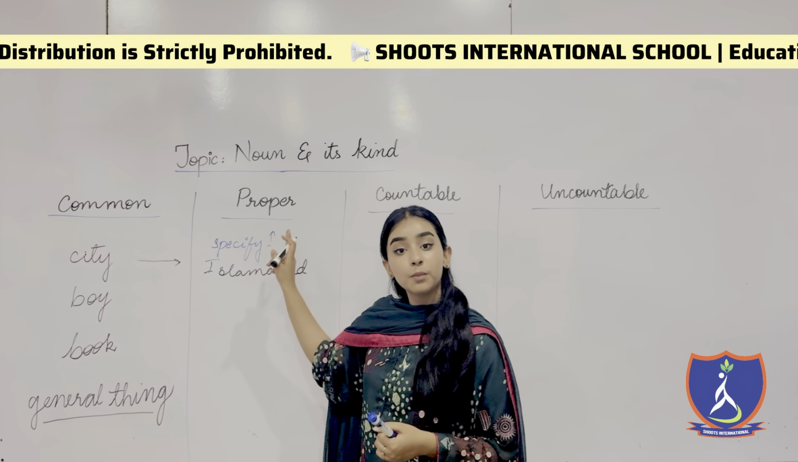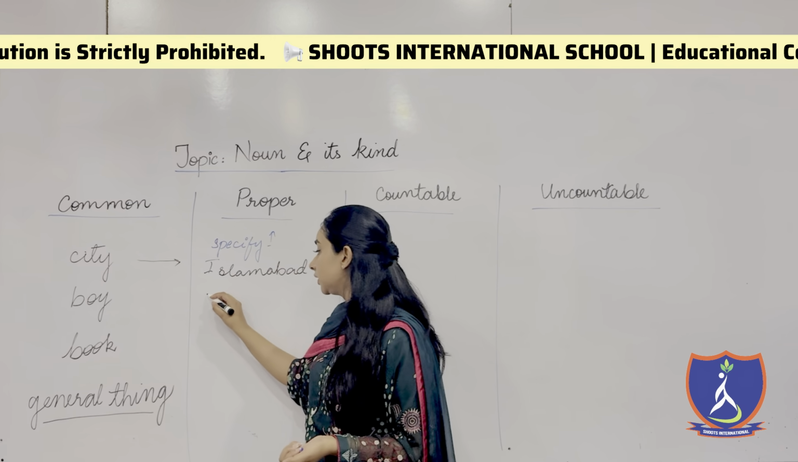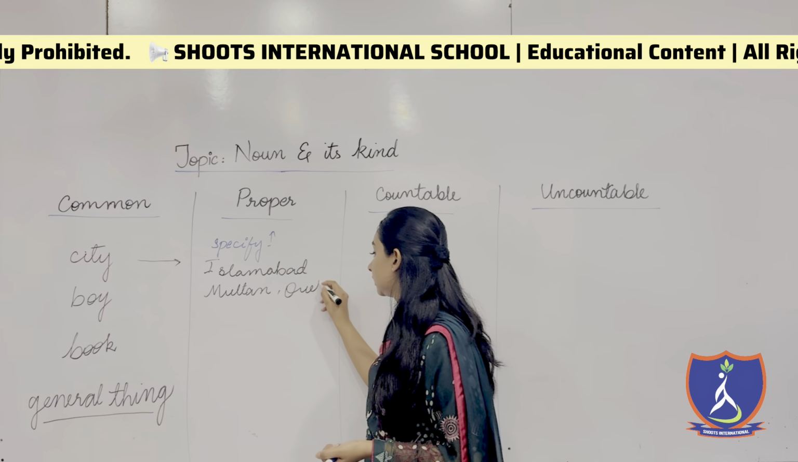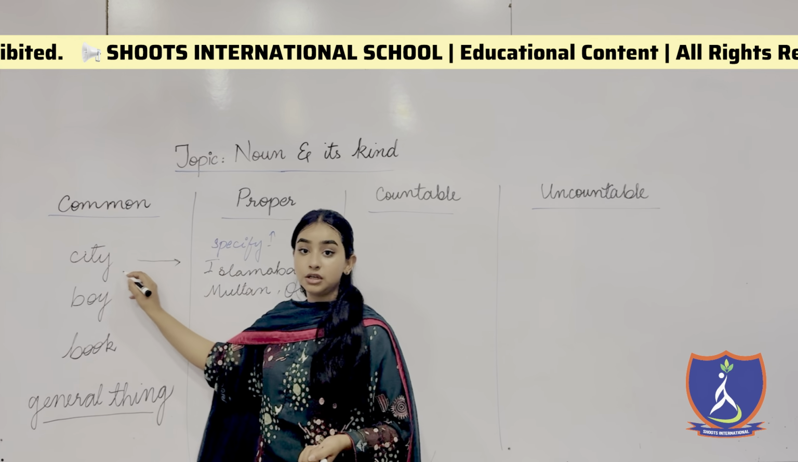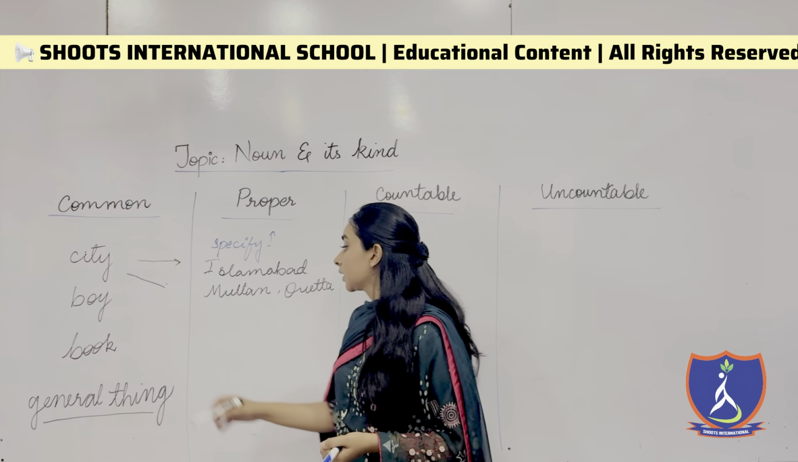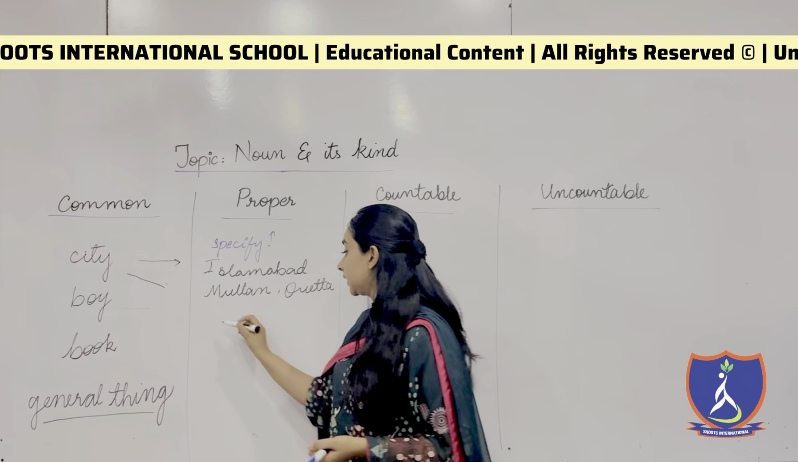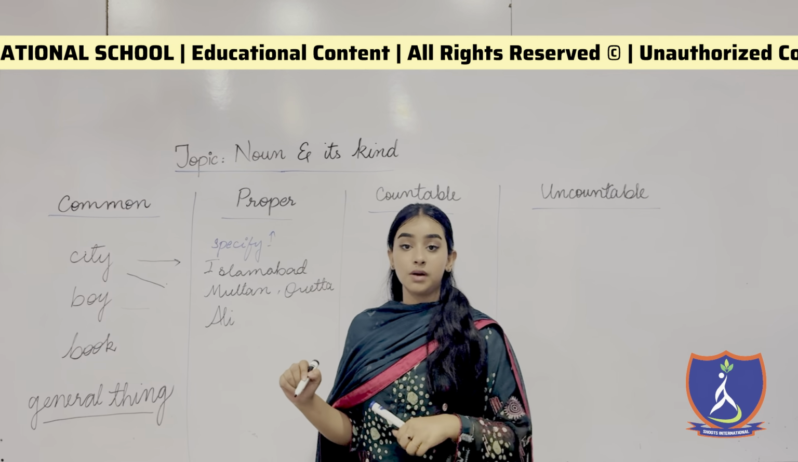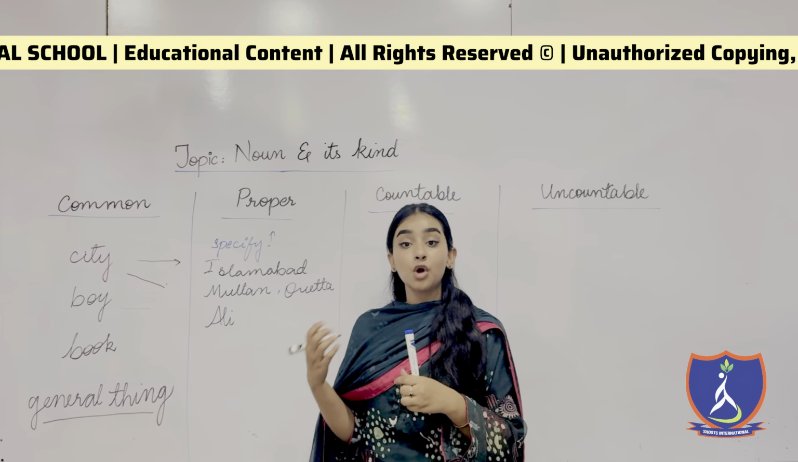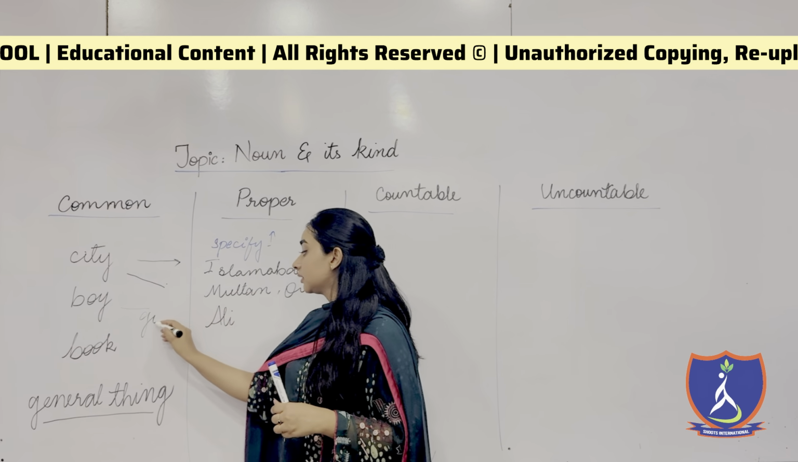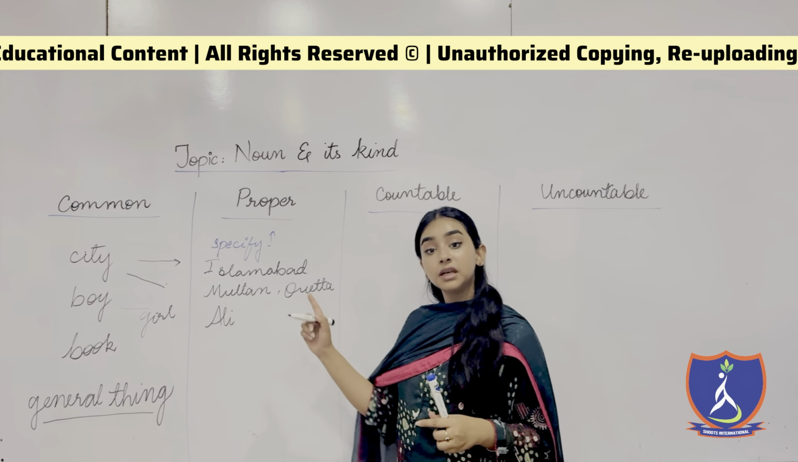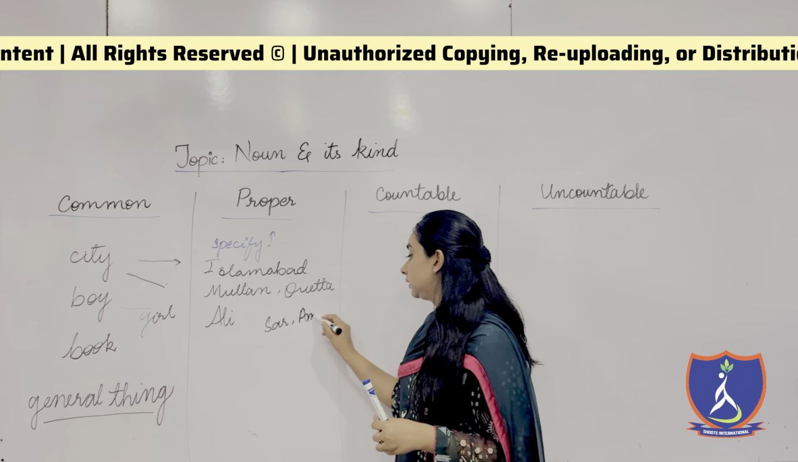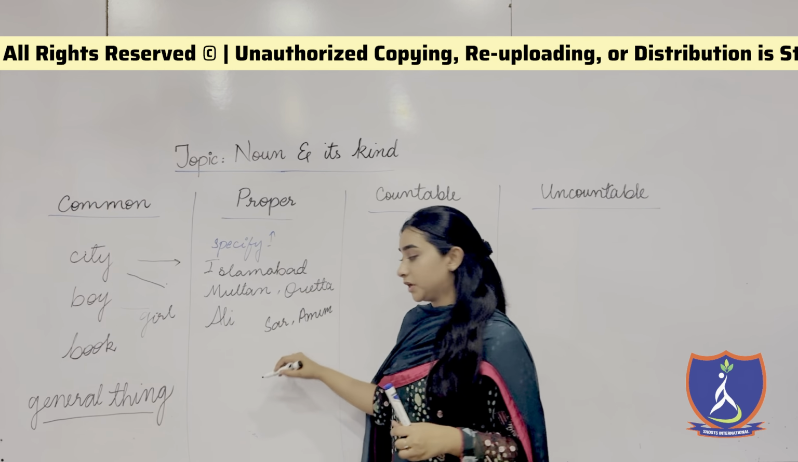That is why it is a proper noun. If I say some other name like Multan or Quetta, now these are the names of the city. So they are known as proper nouns. Boy was a common noun, but if I write down the name of a boy, like Ali or Ahad or Mahad, these all are known as proper nouns. If I say girl, that will be a common noun. But if I write the name of the girl, like Sarah or Anam, these are known as proper nouns.